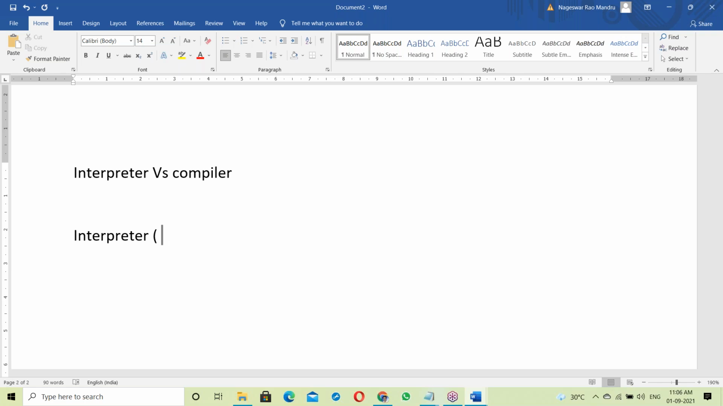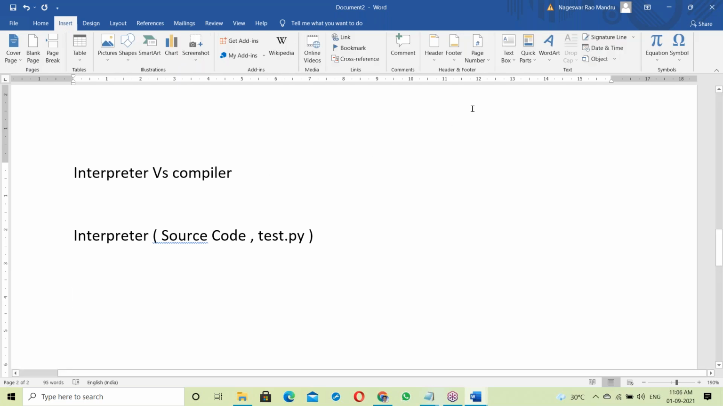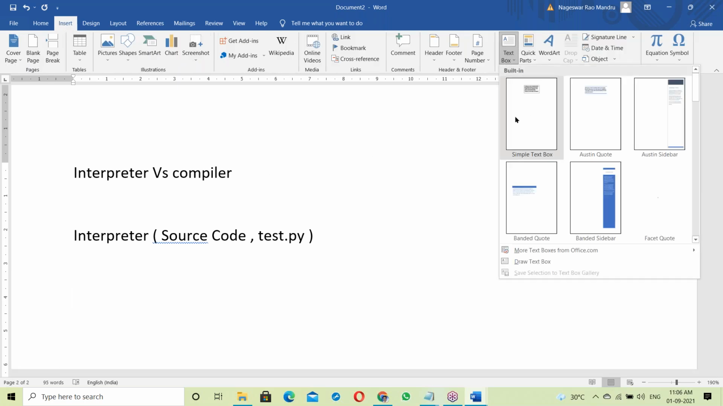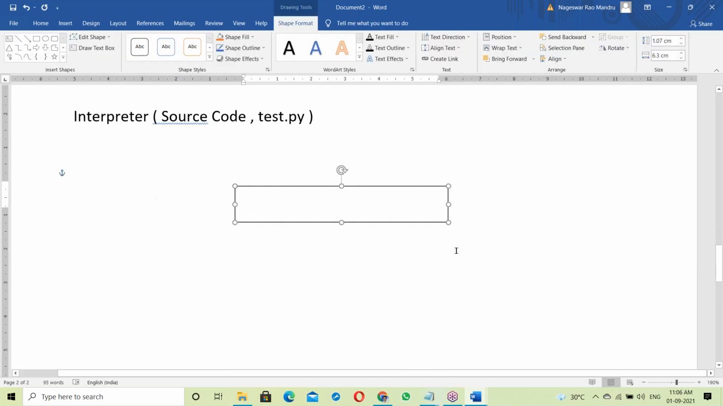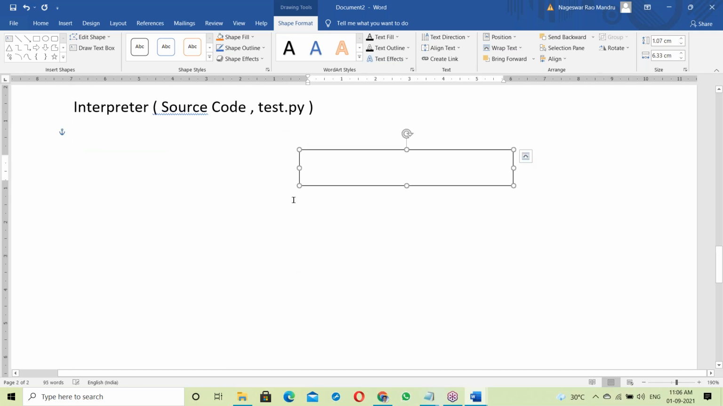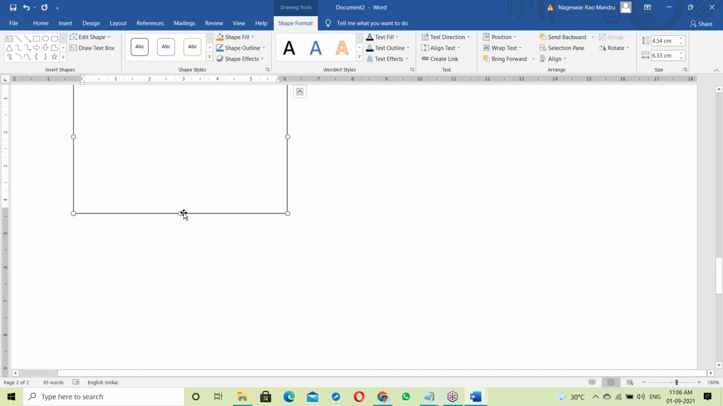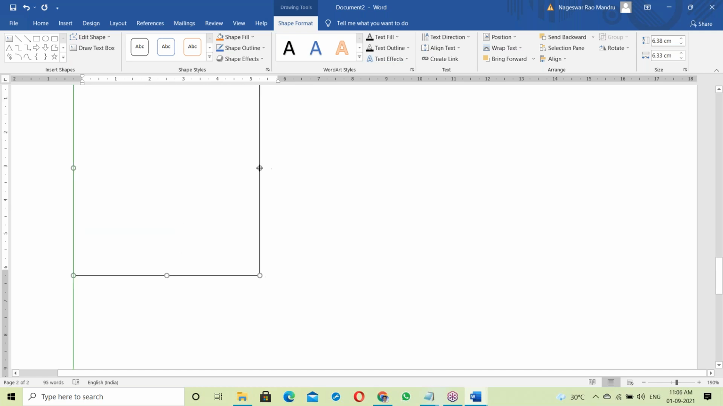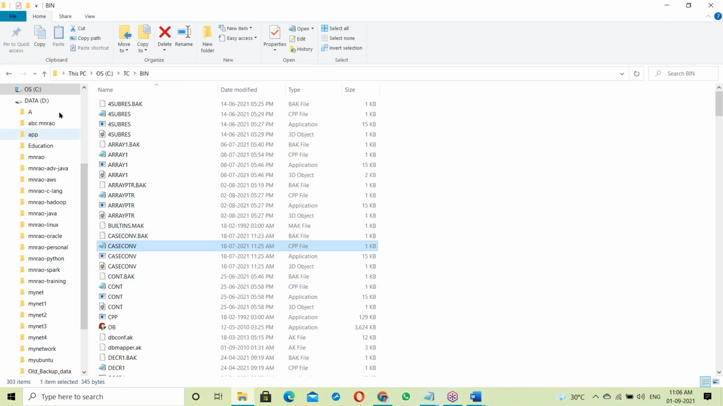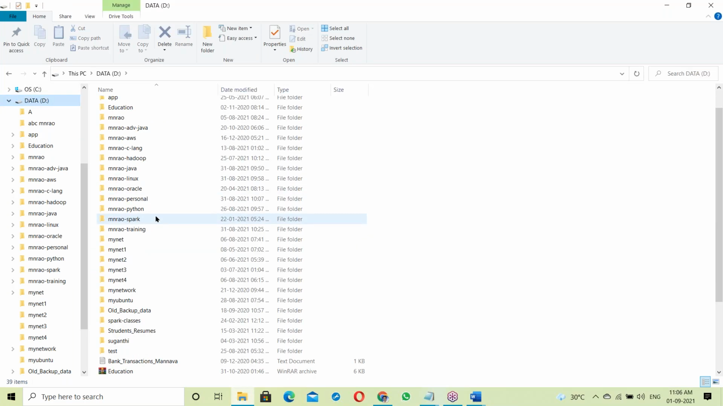Let us take Python. Some source code file, test.py, a Python script. I'll show it practically so you can understand clearly, not just a theory explanation. Practically we'll discuss how the interpreter is working. Let us take some Python script here.